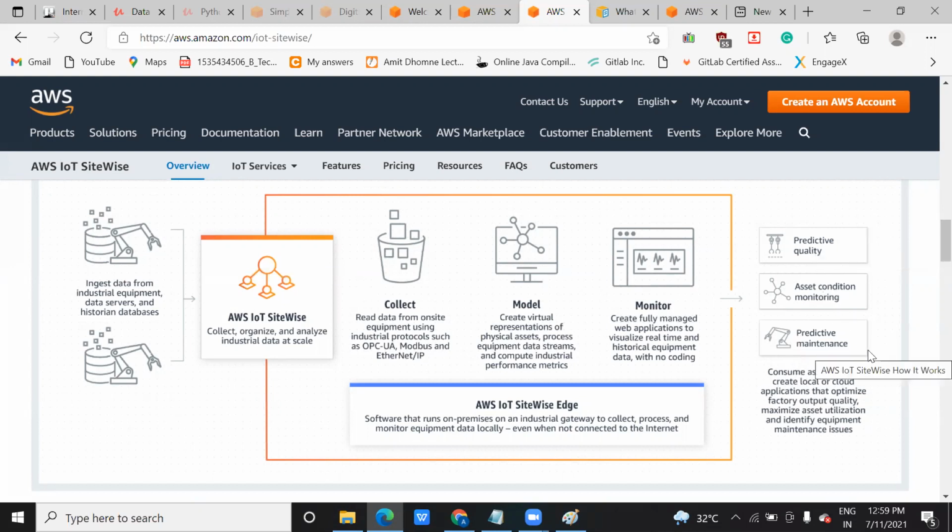You can make a prediction on that. So this is all about AWS IoT SiteWise, how you connect the gateway to collect the data, monitor the data, and at the end, how you can do the prediction. And this works even when you don't have internet connectivity, like when you are not connected to the IoT devices.